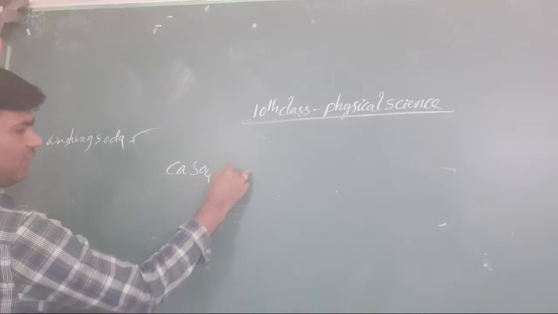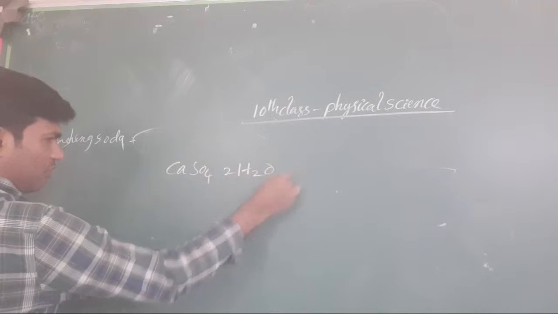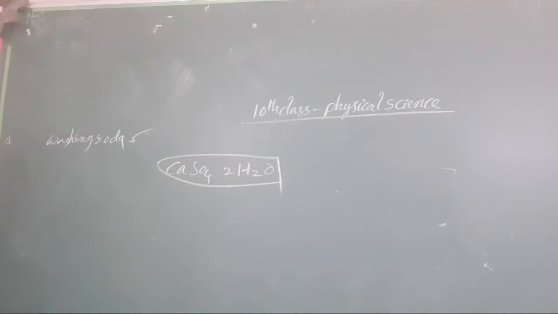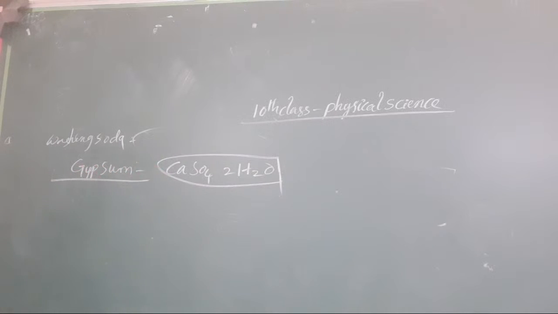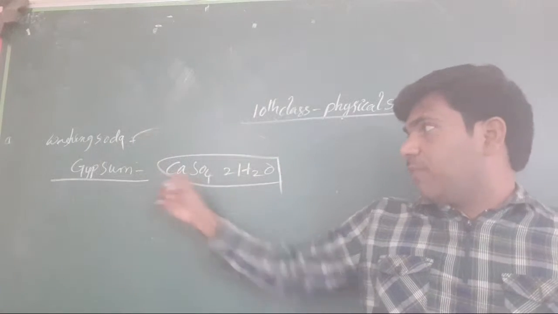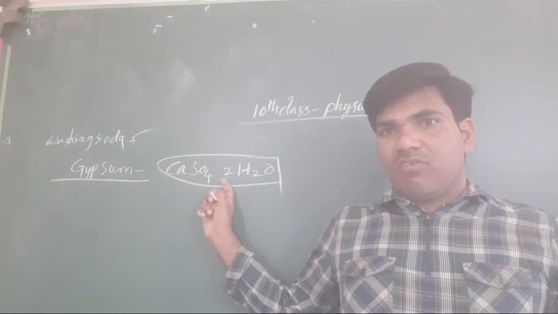This is a very important formula for you. Now, that is called what? Gypsum. We know very well, gypsum is used for what? For the cement industry. For the preparation of cement, gypsum is a raw material. Okay, clear or not, all the students?